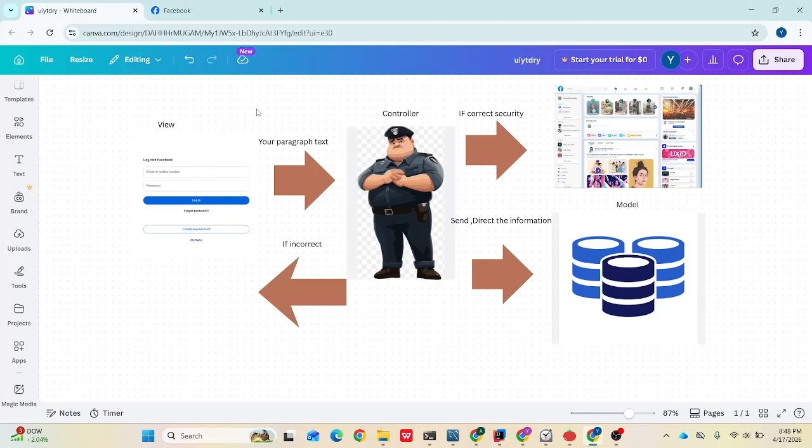So what I'm trying to say is, the view is a place where you write stuff, the controller is a place which shows the direction, and the model is a place where the verification actually happens. From this simple example, I have tried to help you understand this.